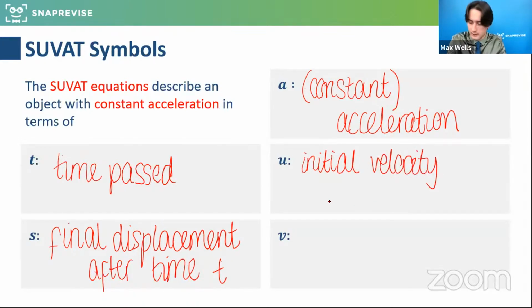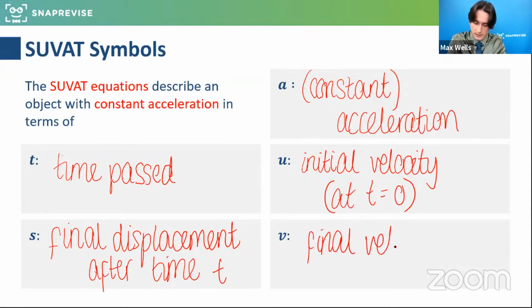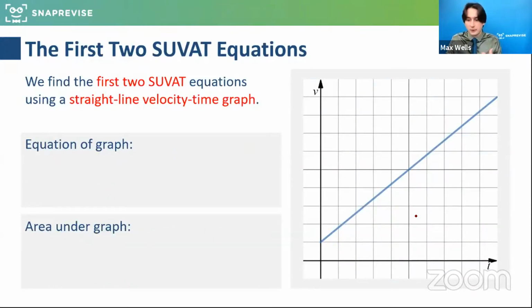So I would say at t equals 0, we can think of that as the time 0. And v is the final velocity, and that's after the final amount of time. Great if you're familiar with that. Now we're going to look at where these first two SUVAT equations come from.